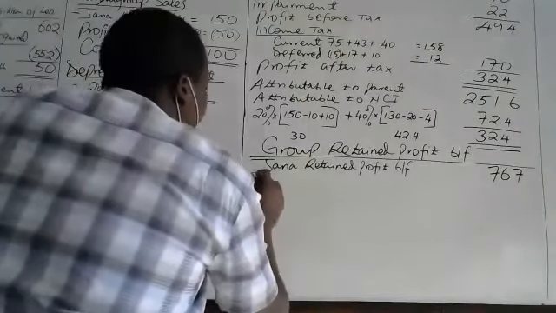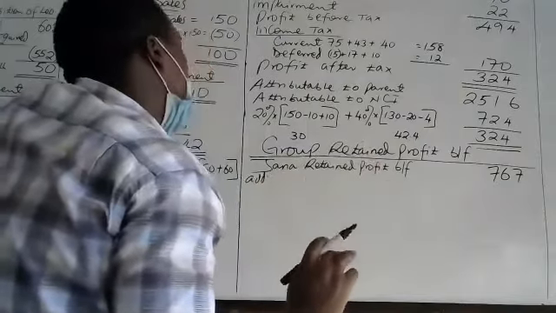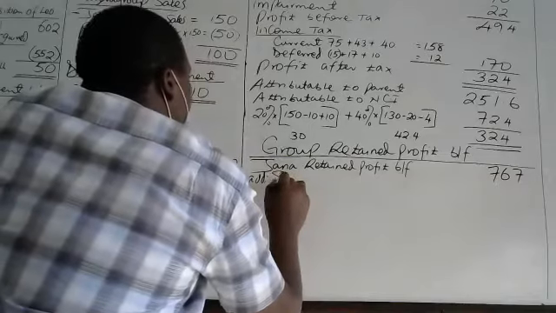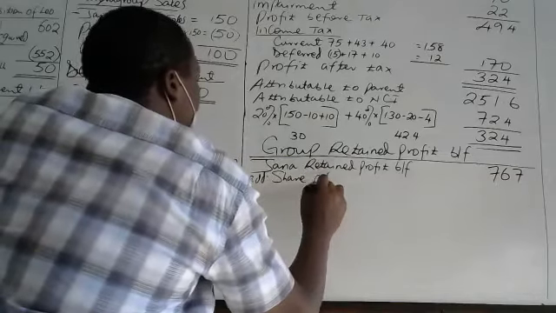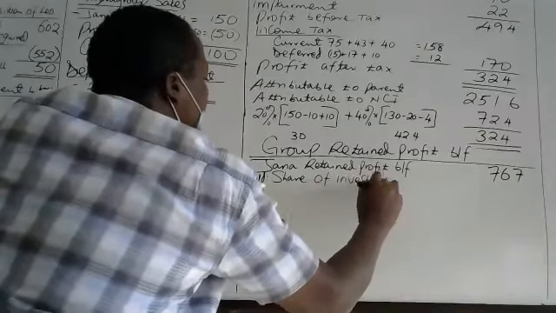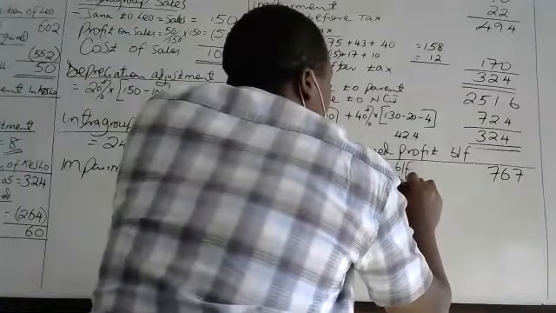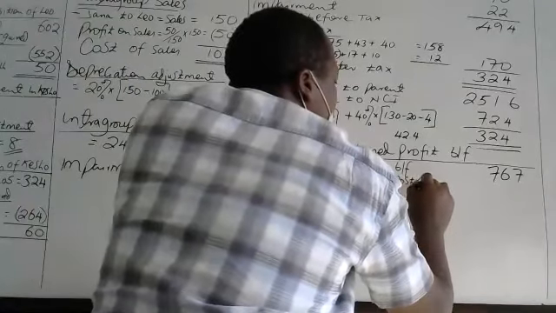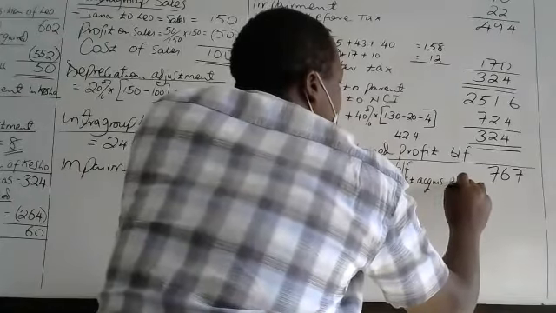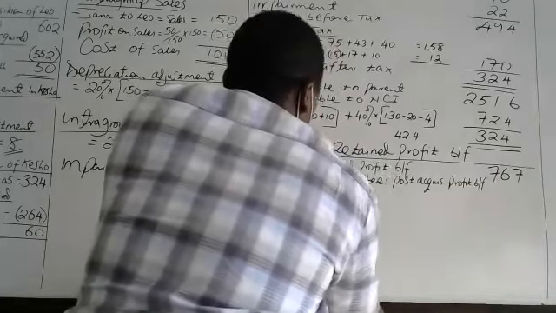Then we add. Remember, we are looking for the full group. We add a share of investees' post-acquisition profit brought forward. So it must be post-acquisition profit brought forward.